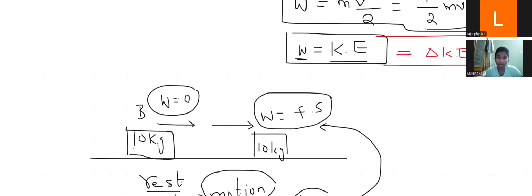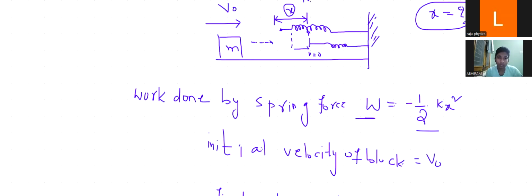Here we directly take the final velocity because the initial velocity is zero in those cases, but in these cases the initial velocity is not zero.